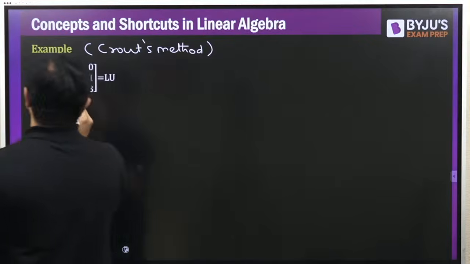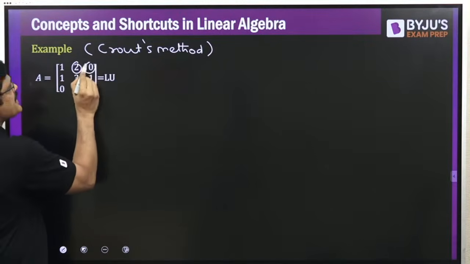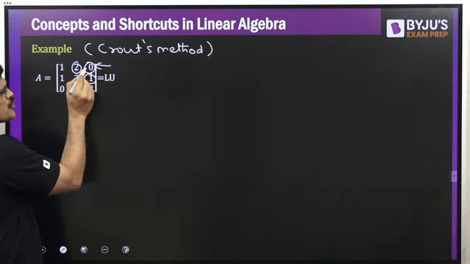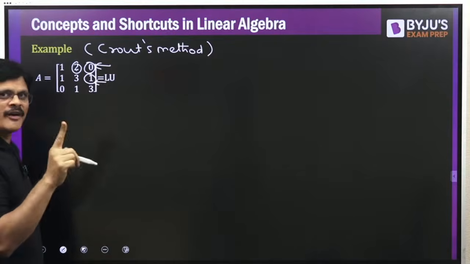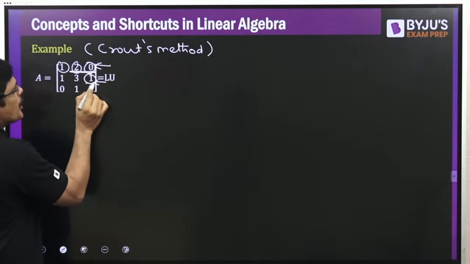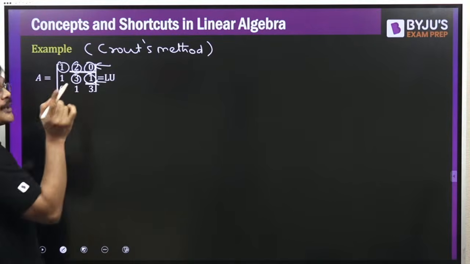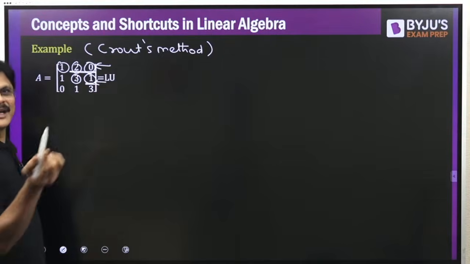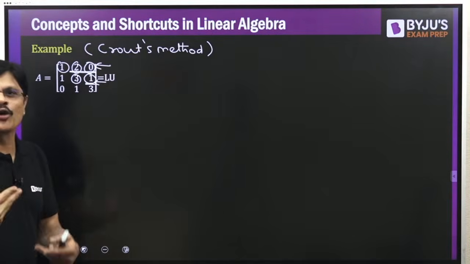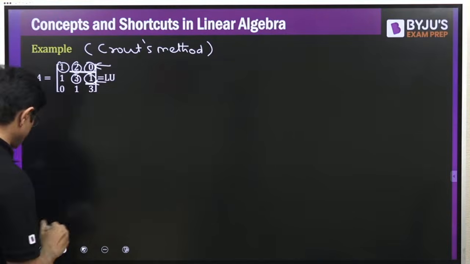Okay, so this is your matrix. Lower triangular means you have to make these 3 elements 0. But first we have to make these 2 elements 0, then we have to make this one 0. Don't make all of them 0 at a time. First make these 2 elements 0 using this, then make this one 0 using this. And remember, this element should not be 0, because using it, how can you make the other 0? If it is 0, or if it becomes 0 even after row operation, that problem will come. Am I clear? Please remember that.